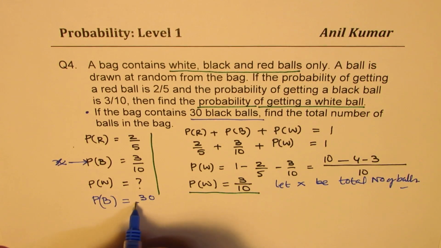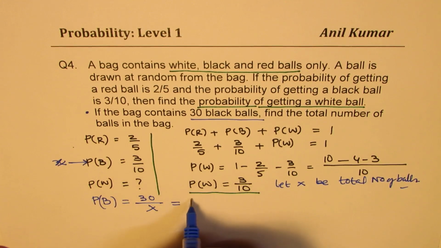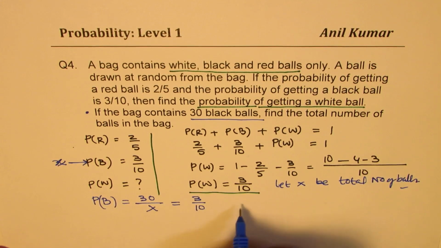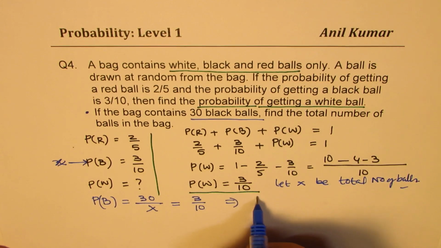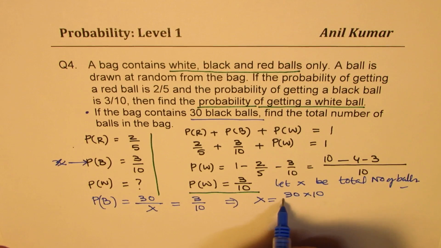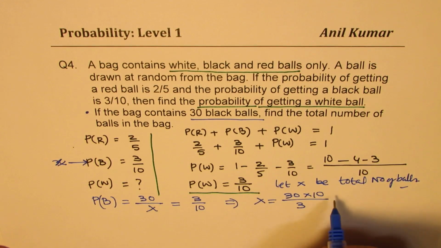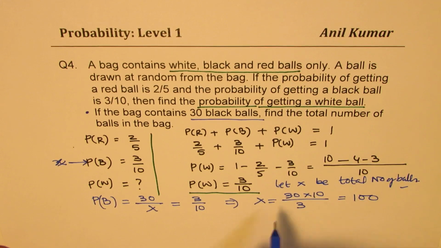So 30 over X is the total number, and that should be equal to 3 over 10. Is that okay? So now we could just cross multiply and get our answer. So X is equal to 30 times 10 over 3, right? So that's what we get, and that is 100. So total number of balls are 100.